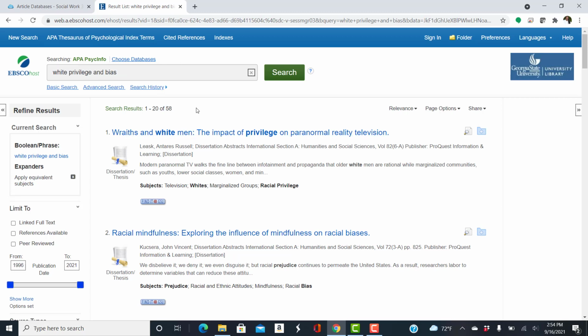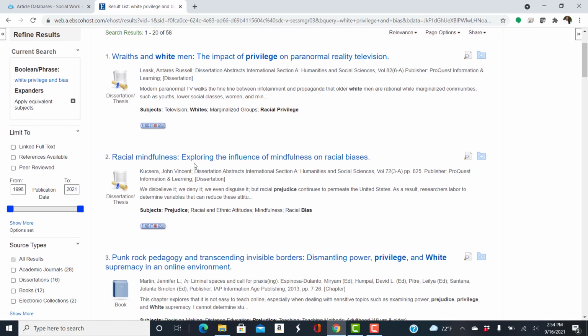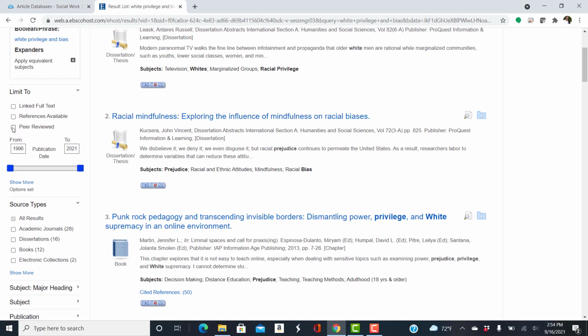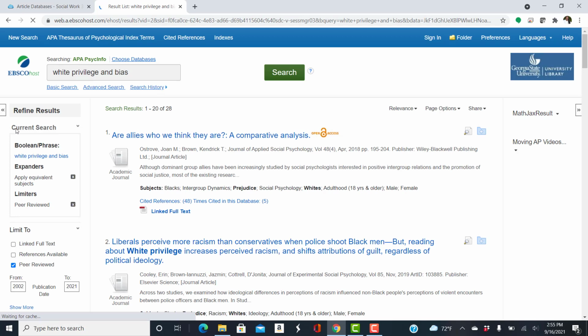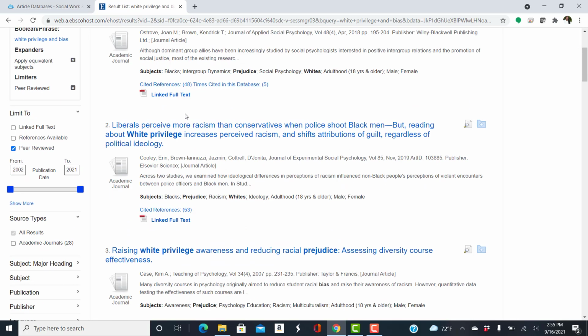If it's not full text in this database, it may be full text in another database. And so let's limit it to peer reviewed. And we're back. Well, we added 8 more, a link in the full text.